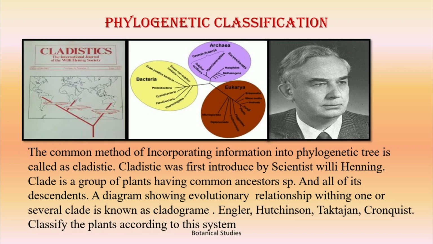The common method of incorporating information into a phylogenetic tree is called cladistics. Cladistics was first introduced by scientist Willi Hennig. A clade is a group of plants having common character, a common ancestral species, and all of its descendants. A diagram showing evolutionary relationship within one or several clades is known as a cladogram. Engler, Hutchinson, Takhtajan, and Cronquist classified the plants according to this system.